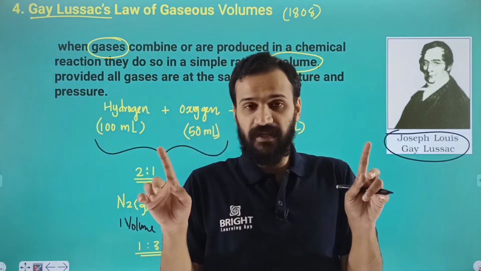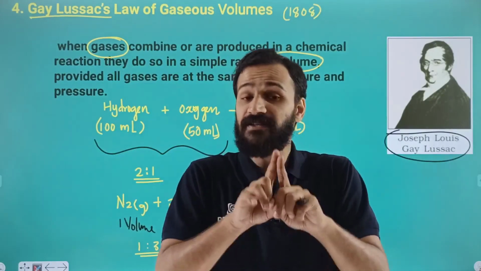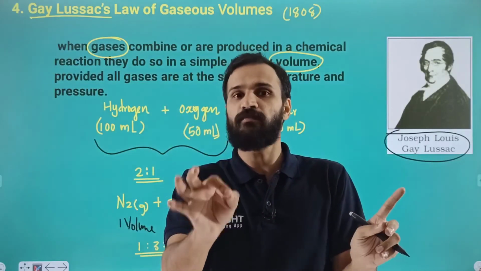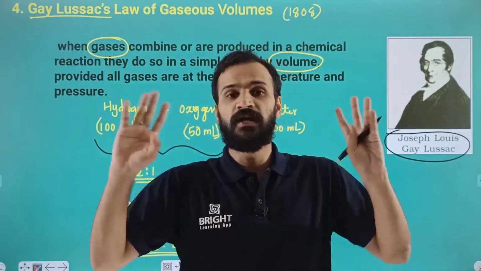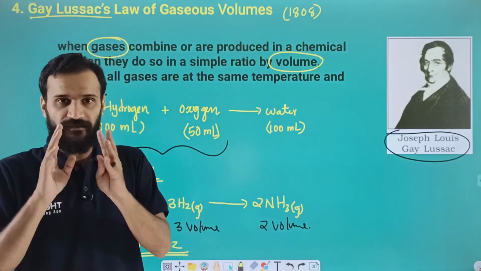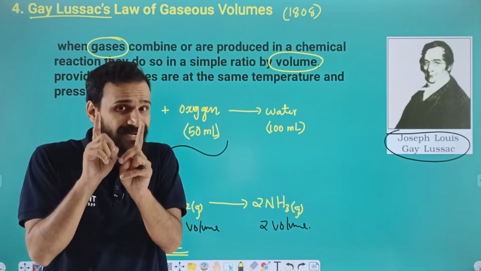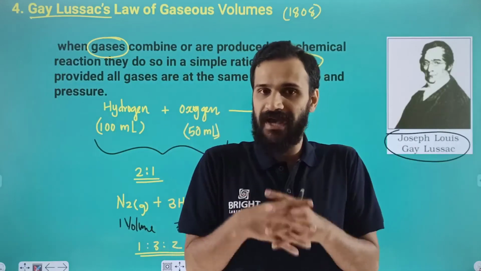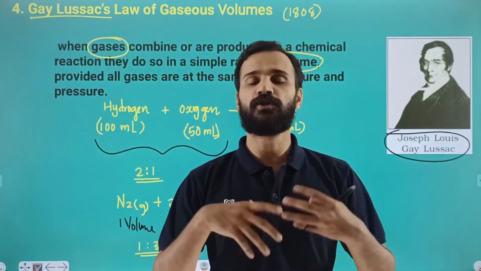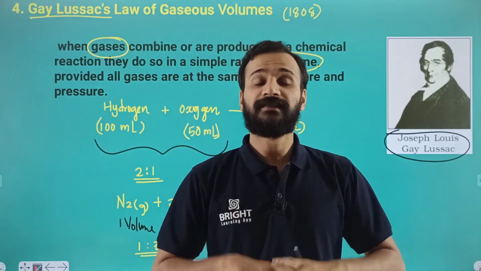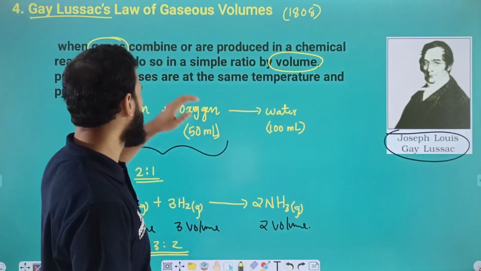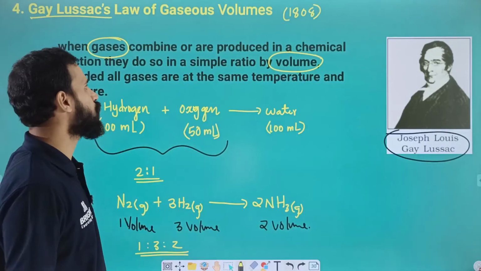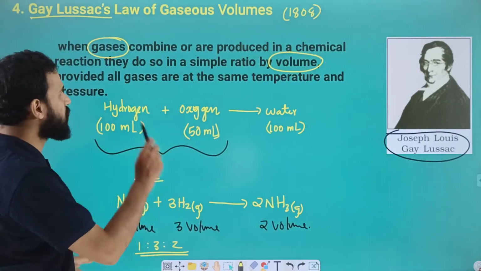So I am repeating the concept: at constant temperature and pressure. That is very important. If temperature and pressure are changing, this law will not work. So we can say that at a constant temperature and pressure, if gases are combined or produced during a chemical reaction, they do so in a simple ratio by volume.